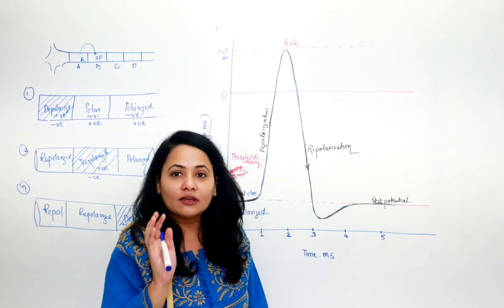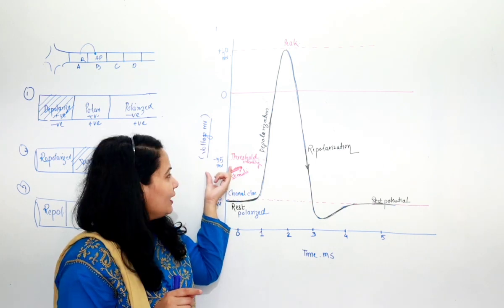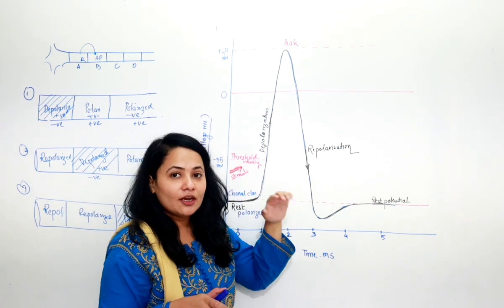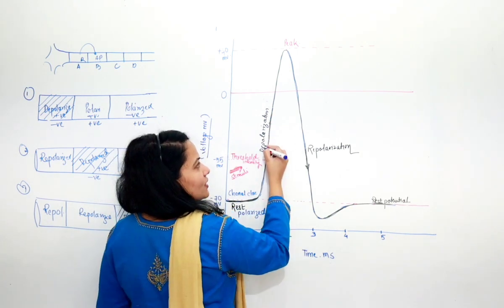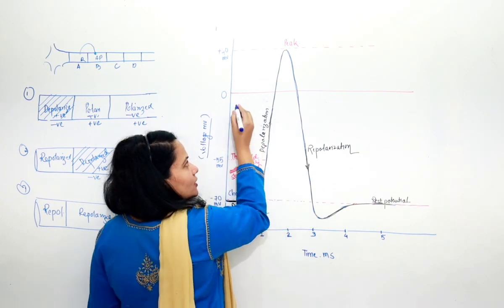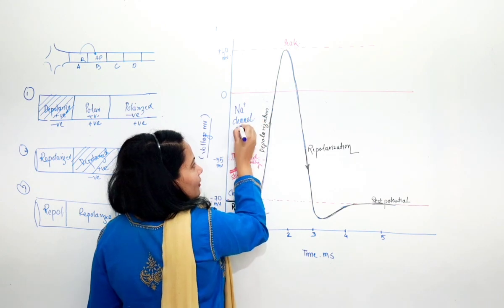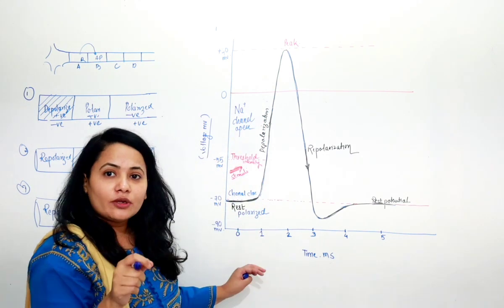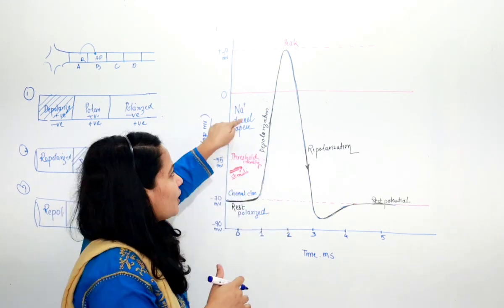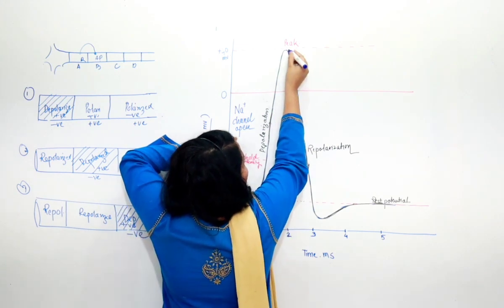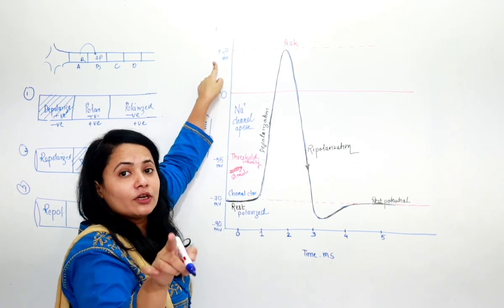And how much should the threshold intensity be, how much should it cross? It should be -55 millivolt. Now we applied the stimulus here, so what will be the next thing? The next thing will be the action potential, and the action potential is also called depolarization. During depolarization, which channels open? Here we will write that the sodium channel will open. Now as soon as the sodium channel opens, what will happen? Sodium will go inside, so sodium will come in here, and how high will it reach, at the peak? How many millivolts will it be here? It will reach +40 millivolt.